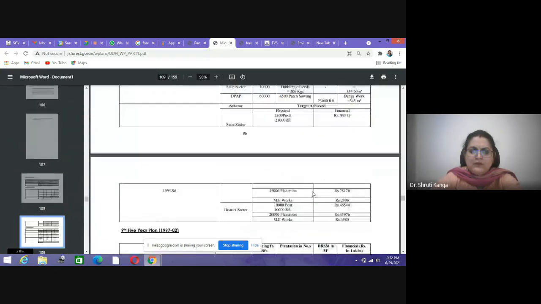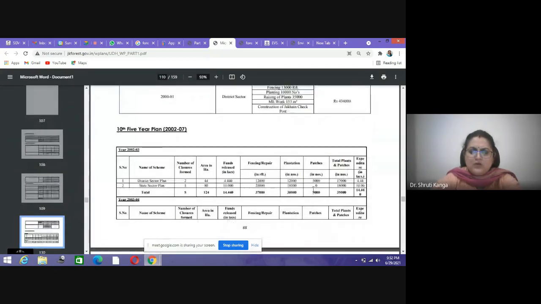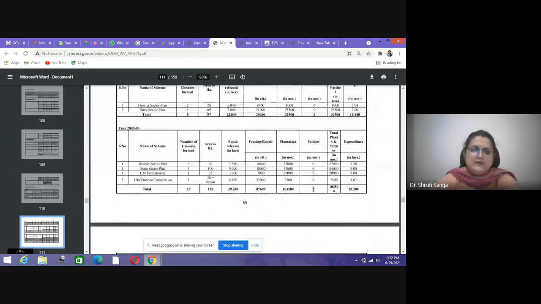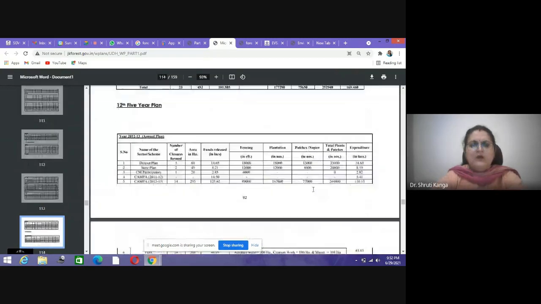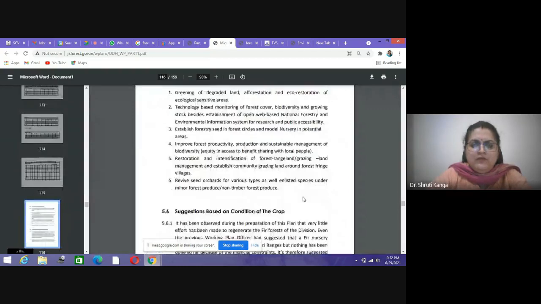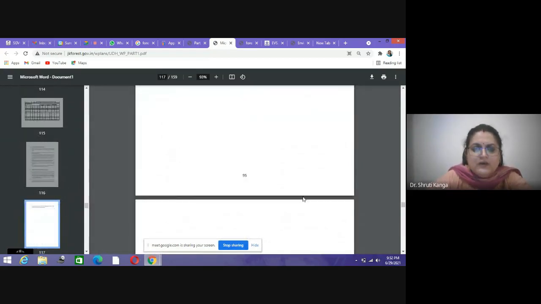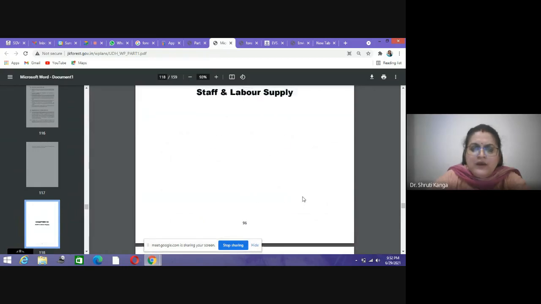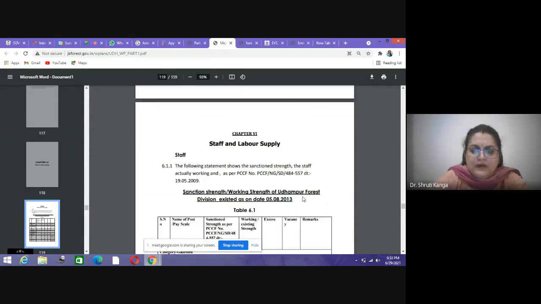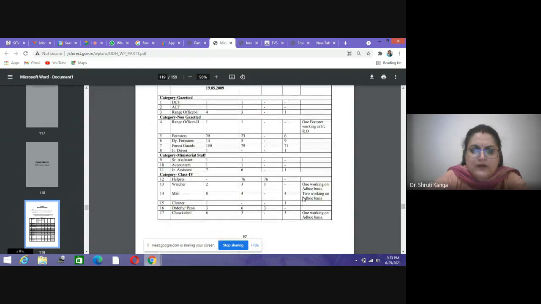Okay, then eighth 5 years. So this is all description about the different plans. And then we have the suggestions based on different conditions. Okay, then we have the staff and labor supply, as per the different